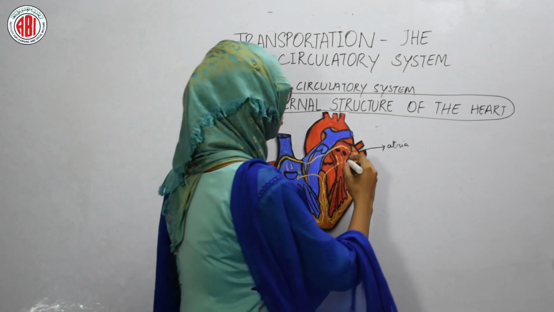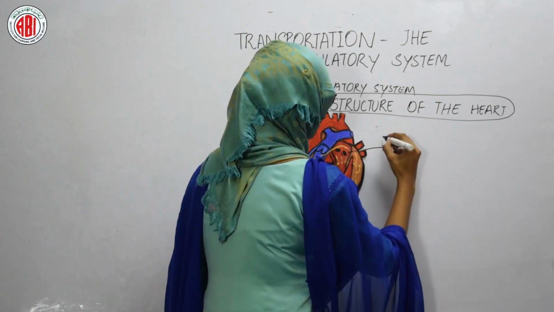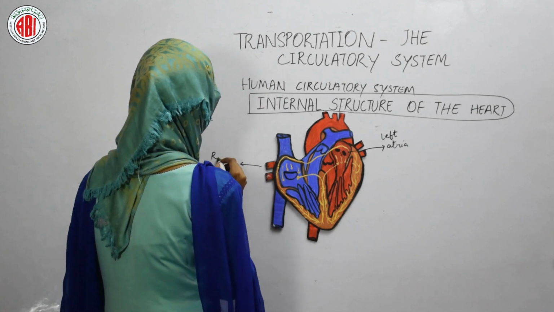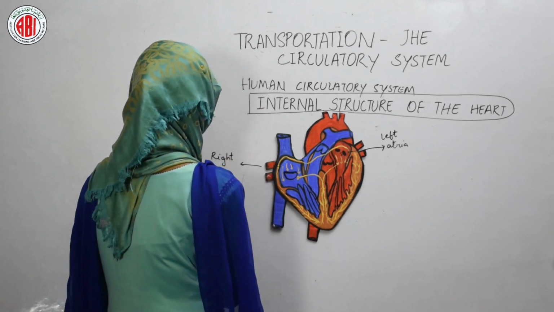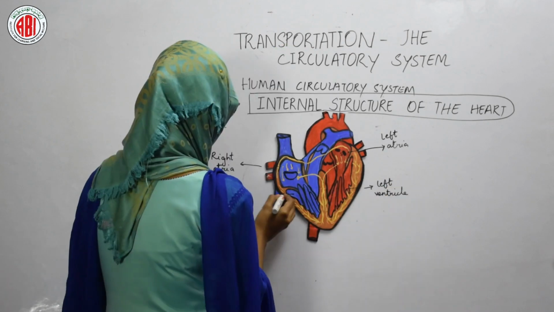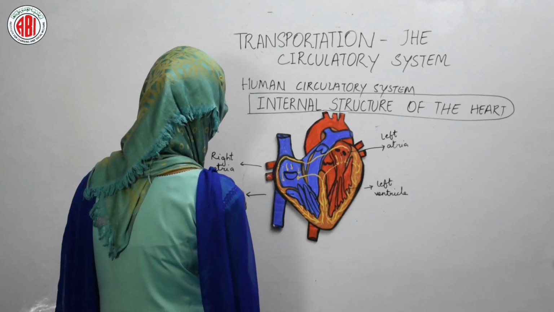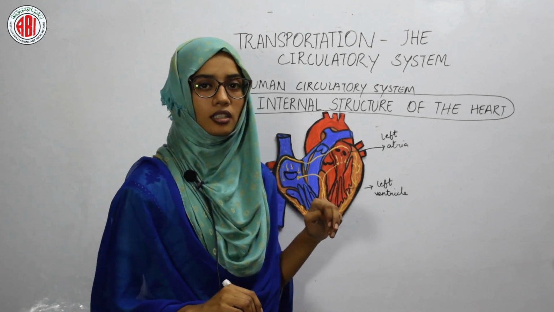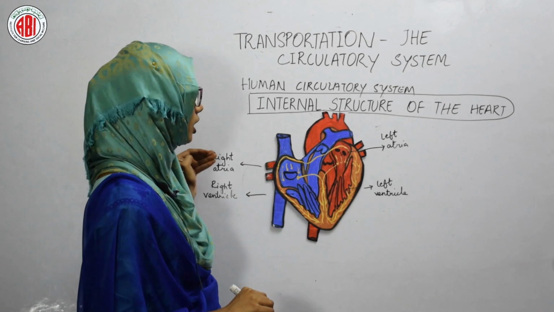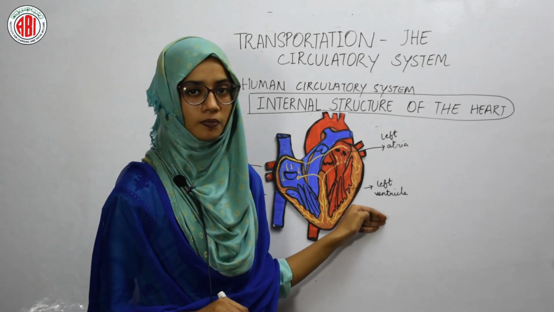The atria are of 2 types. This is called the left atria. This one is the right atria. Atria is also known as auricle. This part is our left ventricle and this one is the right ventricle. So in this way, the heart shows the 4 chambers: left atria, right atria, right ventricle and left ventricle.